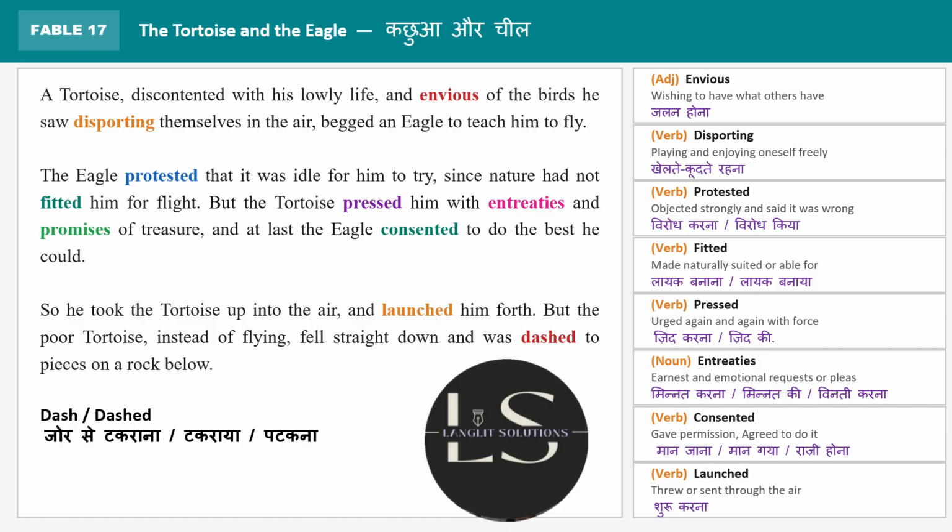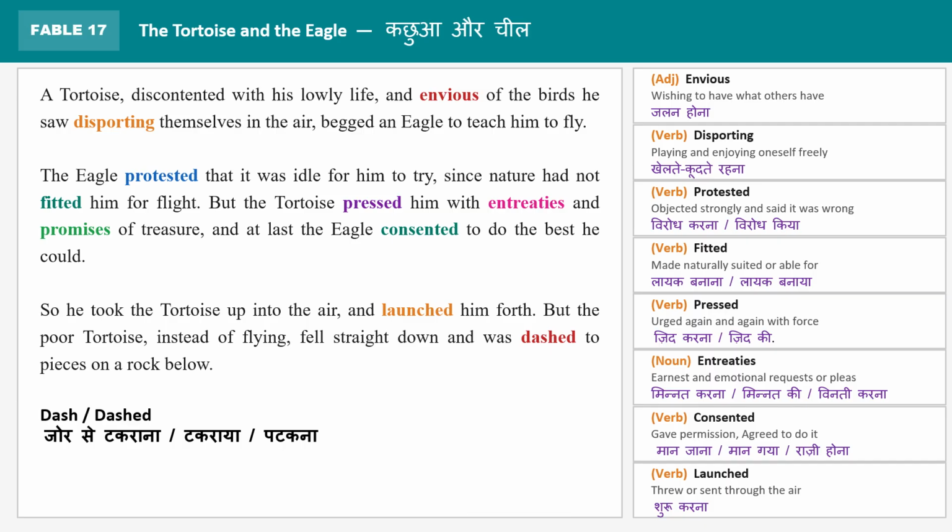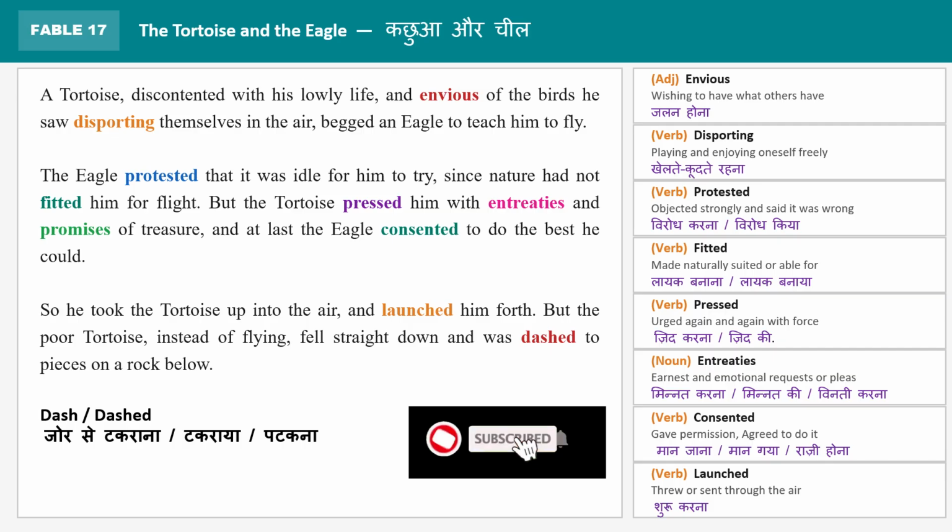He does not fly because naturally he is not gifted with those wings. Naturally he is not able to, it is not in his capacity. So he is not able to fly. And what happens here eventually is that he fell straight down and was dashed to two pieces on a rock below. So he is crushed. He is crushed and he hits the rock hard when he falls down.